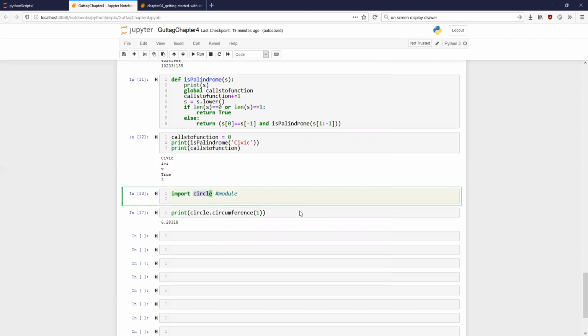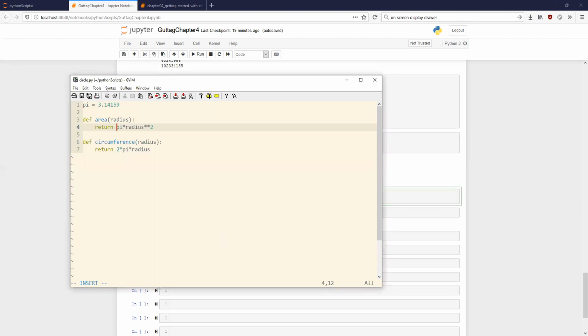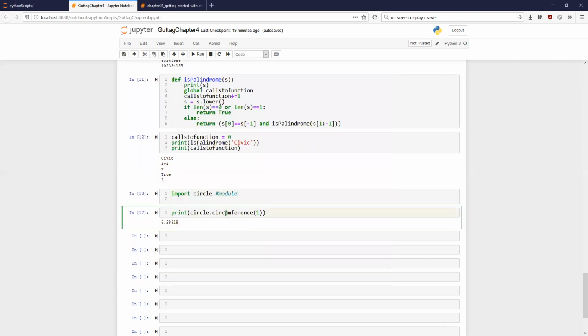Okay. So now let us say I incorrectly change this definition to something else. Let us call this 2 pi r square. Let us say I change my radius to this. I've saved this file. Now let us try doing this again.